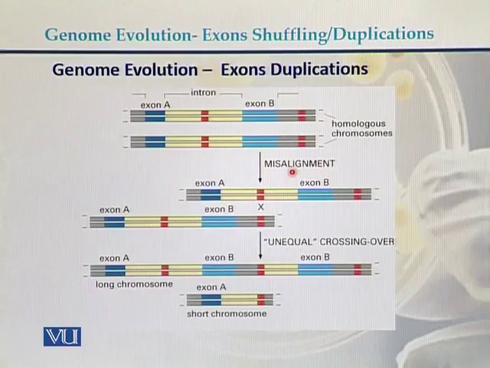Due to misalignment between these two homologous chromosomes, exon A should be opposite, or in parallel, to its counterpart, but actually exon A is aligned to exon B. So as a result of unequal crossover, exon B is duplicated in one of the homologous chromosomes and it has been deleted in the second homologous chromosome. So in this diagram, we can see that exon B is duplicated.